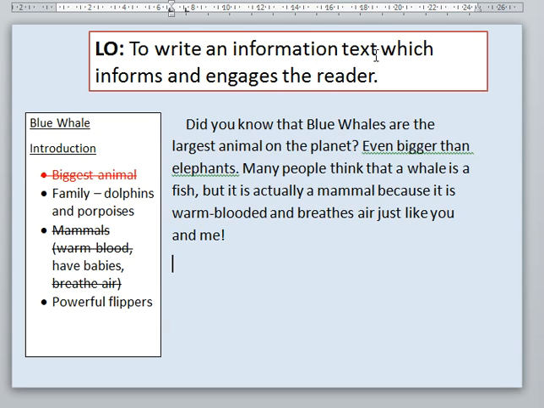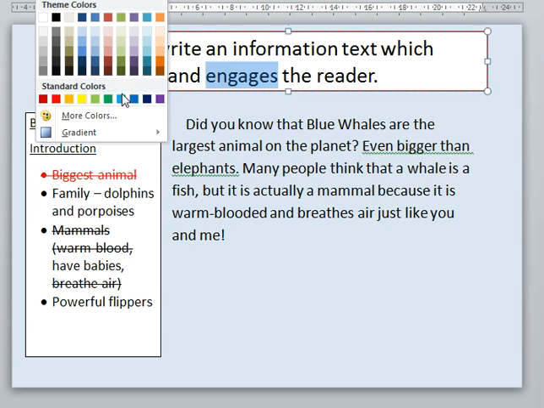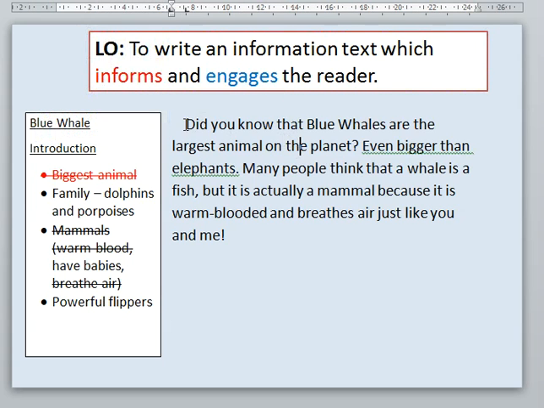Let's think, does it inform? Let's have a little look whether it informs the reader. We'll do those in red, and if it engages the reader, we'll look at those and we'll highlight those in blue. Okay, so did you know that blue whales are the largest animal on the planet, even bigger than elephants? Many people think that a whale is a fish, but it's actually a mammal because it is warm-blooded and breathes air just like you and me.